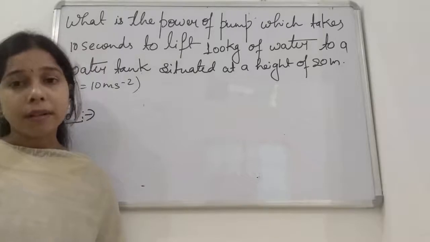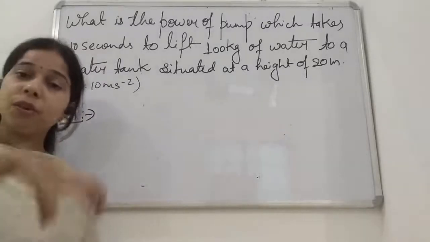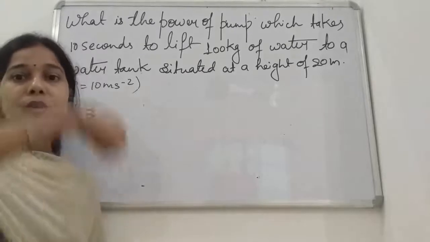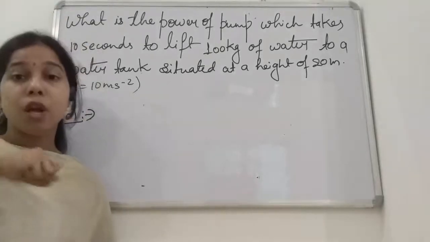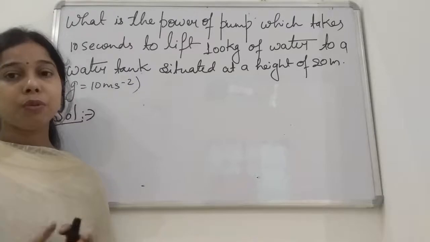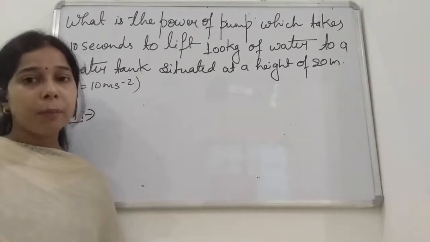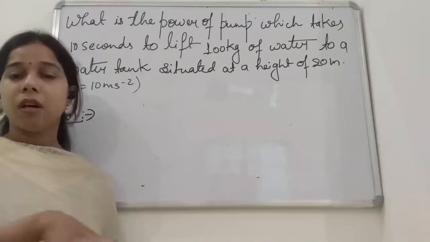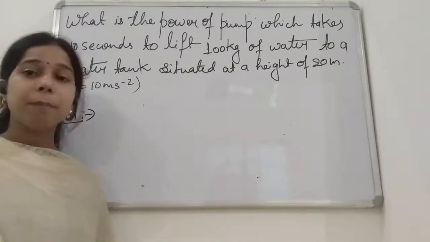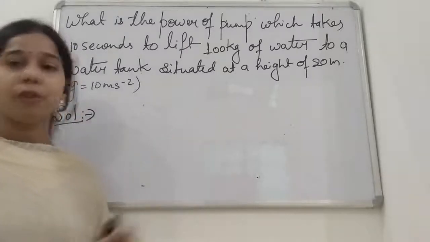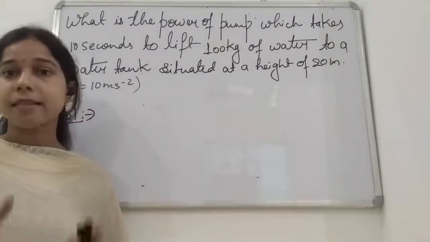So the role of this pump is to carry the water from the underground to a heighted portion. For doing so, you know that it needs energy, it has to do work. So work will be done by the pump to carry the water from the underground to the height of 20 meter where the water tank is kept.